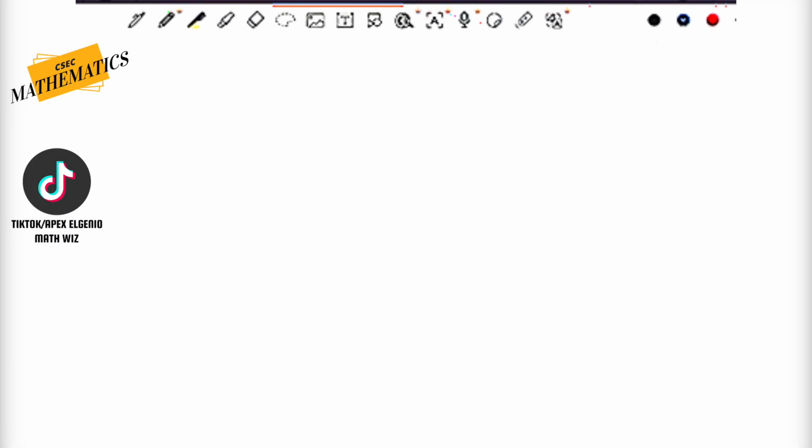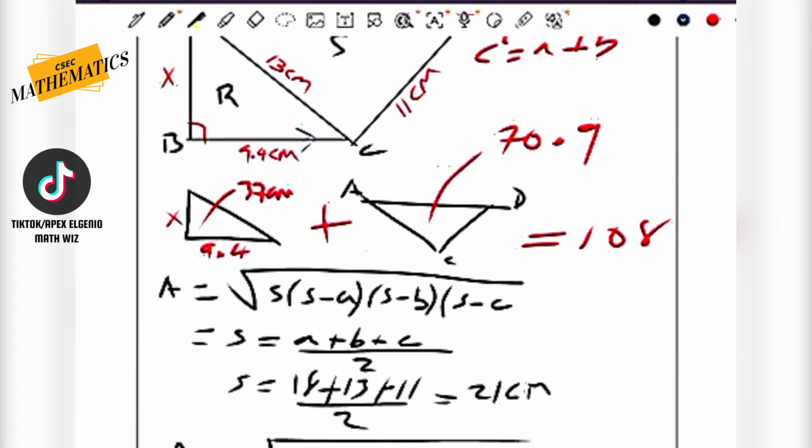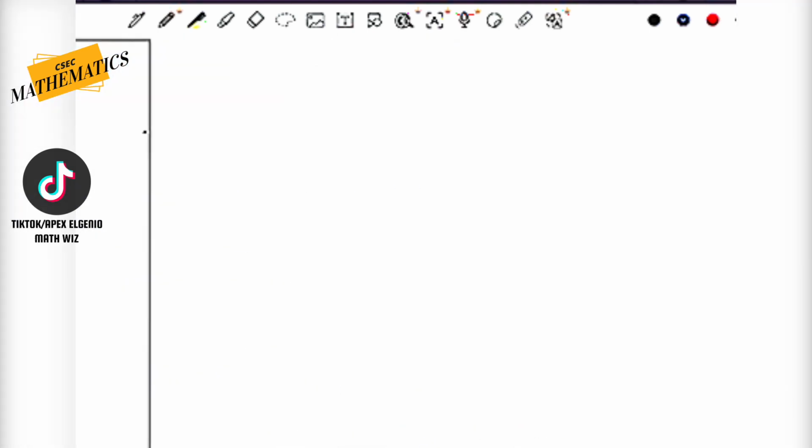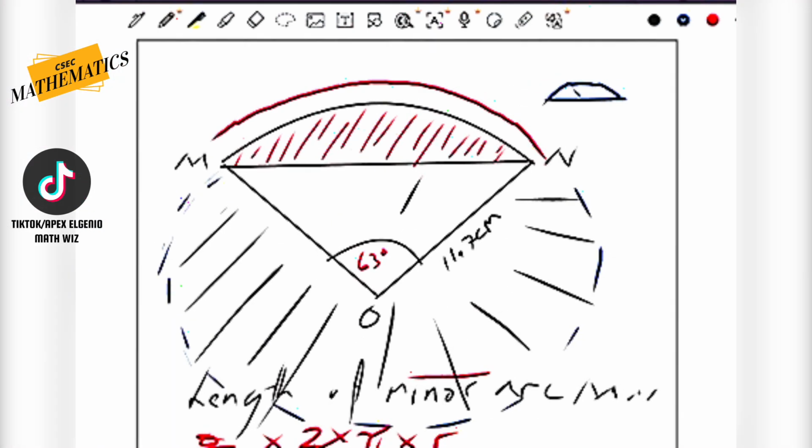All right. Let us verify. I believe, did they say major or minor? Oh no, they said the shaded portion. So for this here, to find the shaded portion, we need to know the name of the shaded portion. And so we know that the shaded portion, in this case, is called the segment. Now, the segment doesn't have a formula designed to say, hey, area of segment equals that times that. We don't have that. This is where the intuitiveness comes in, the critical thinking outside of the box.